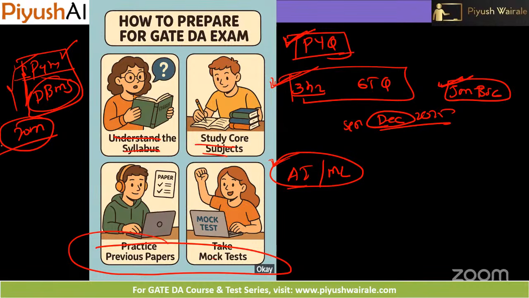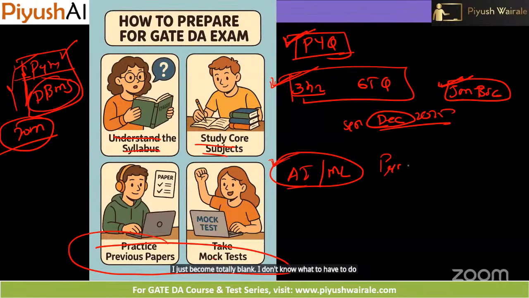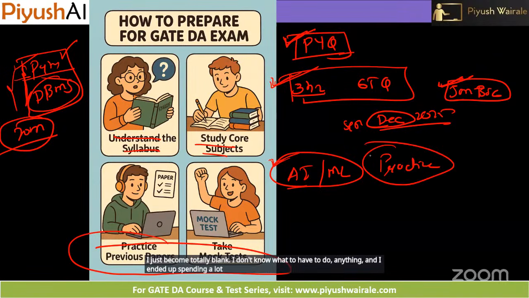Sir, actually, I had a question. When I completed my math 2 course, mostly the portion was linear algebra, and somehow I was able to get through the course. I was able to complete it, but I always face this trouble whenever I see a question related to linear algebra. I just become totally blank. I don't know what to do, and I end up spending a lot of time on a single practice question.